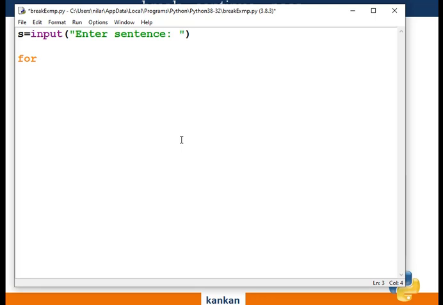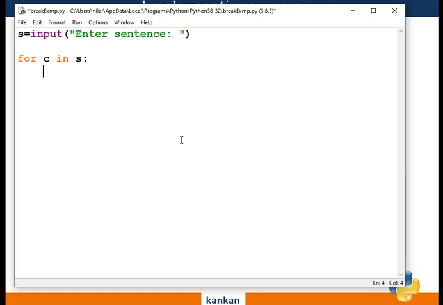Each and every symbol I have to check from the sentence, that means character wise. C is the variable that will iterate over the string s inputted by the user.